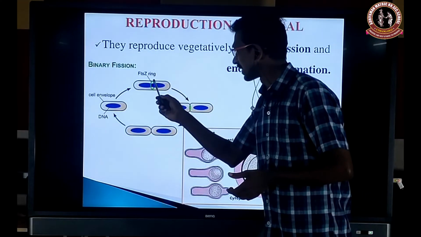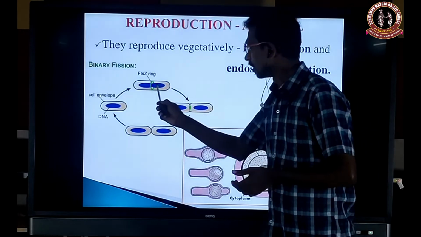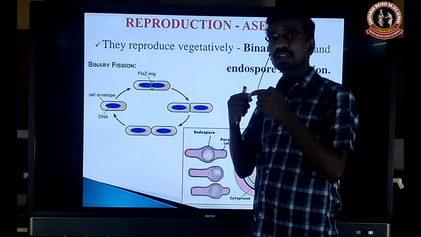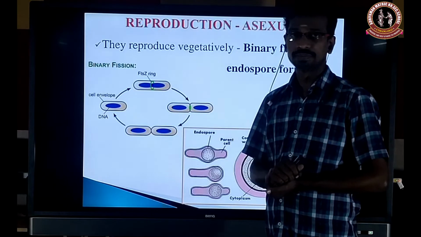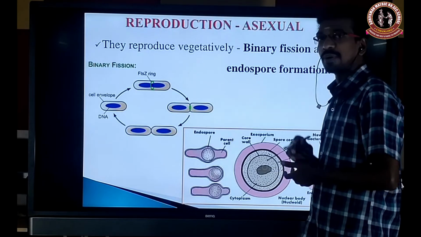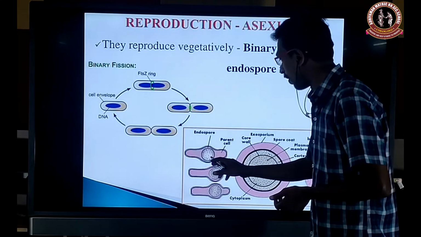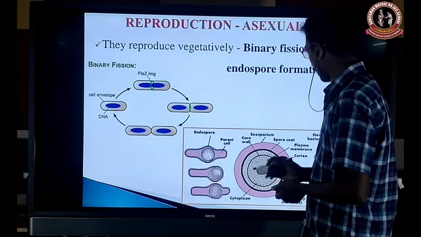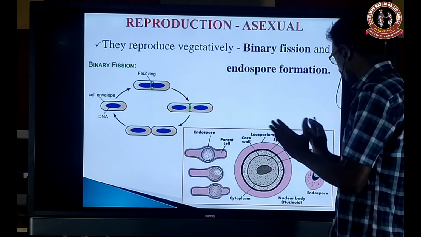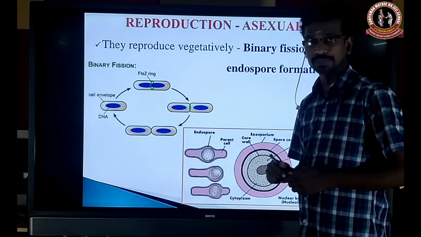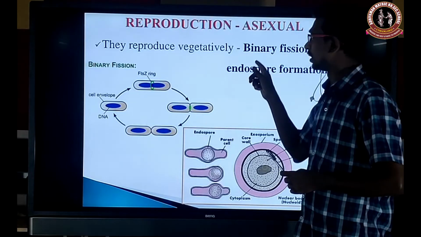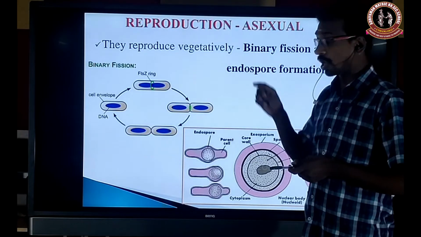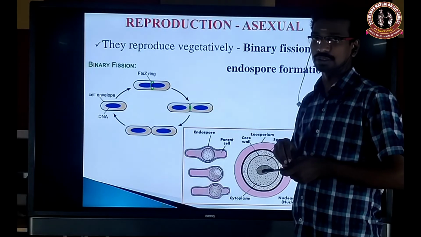Okay, so cell wall constriction occurs. First, the nuclear material is divided, followed by cell wall constriction. It extends inward and finally separates the two young ones. That is binary fission. Endospore formation during adverse conditions: it will form a cyst around itself. When favorable conditions return, the cyst will break up and the new young one will develop. Okay. So the detailed study of binary fission and endospore formation we will study separately in the topic of reproduction in bacteria. So now we are seeing the general characteristic features of the bacteria.